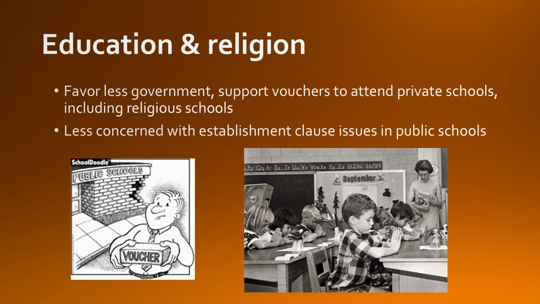Conservatives support vouchers, including vouchers for religious schools. So they are perfectly fine with taking that taxpayer money and using it to buy tuition to go to a private religious school. Liberals typically don't like that idea very much. And on the issue of public education, conservatives are usually less concerned with Establishment Clause issues than liberals are. So they're not too worried about things like prayer in school, promotion of religion, or Bible reading. Those are things that conservatives usually would think that's okay even in public school.